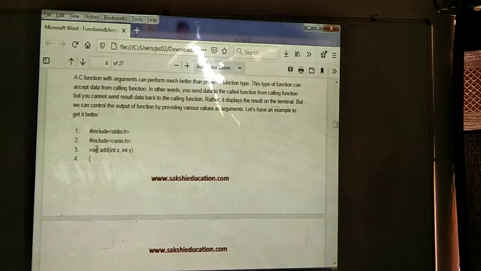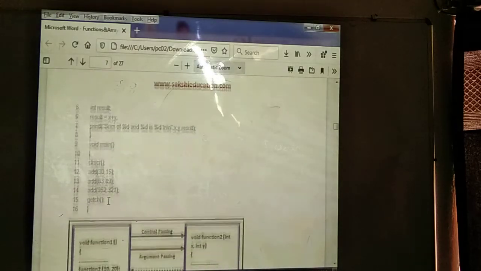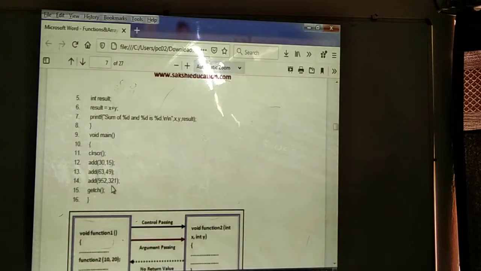Next, by using these two arguments, result equal to x plus y. We are storing the result in which variable? A local variable of the add function. Then we declare result equal to x plus y, and the sum of x and y, the result, we are going to display. Next we declare the main method. In the main method we use the clrscr function. The add function we are going to be calling how many times? 3 times. These are the calling functions.